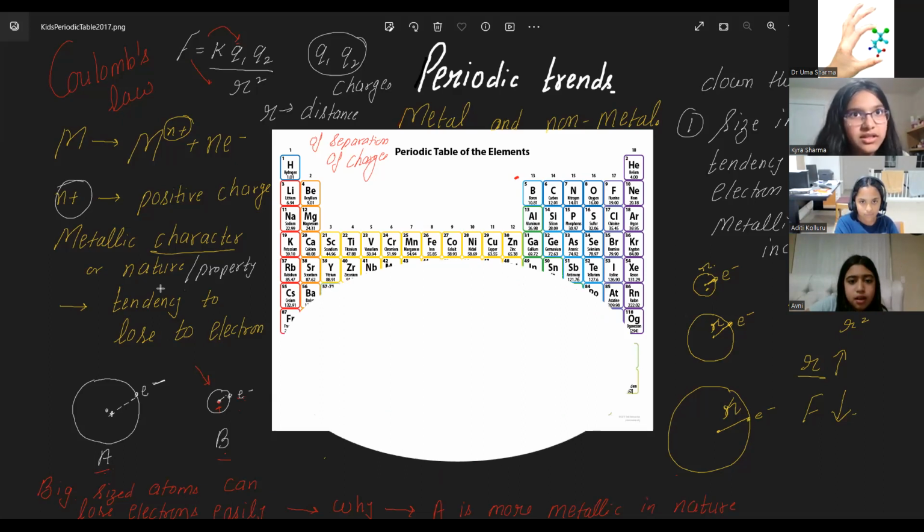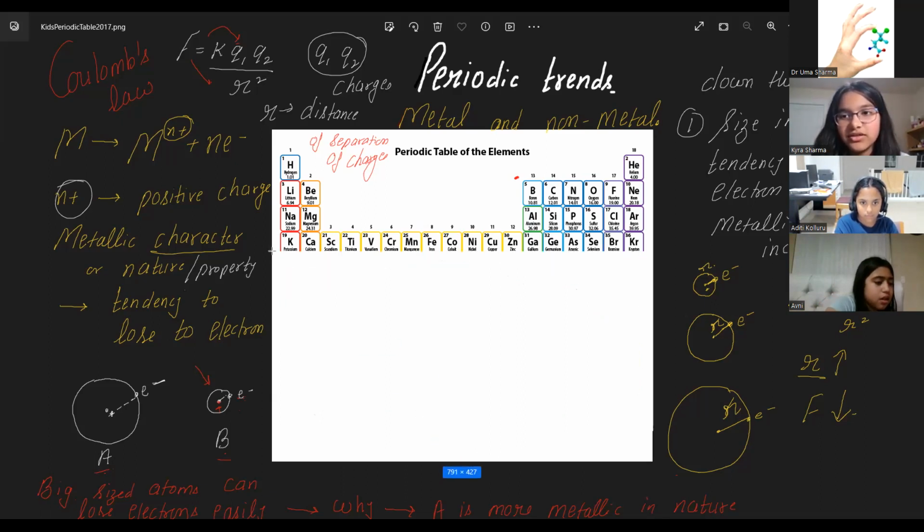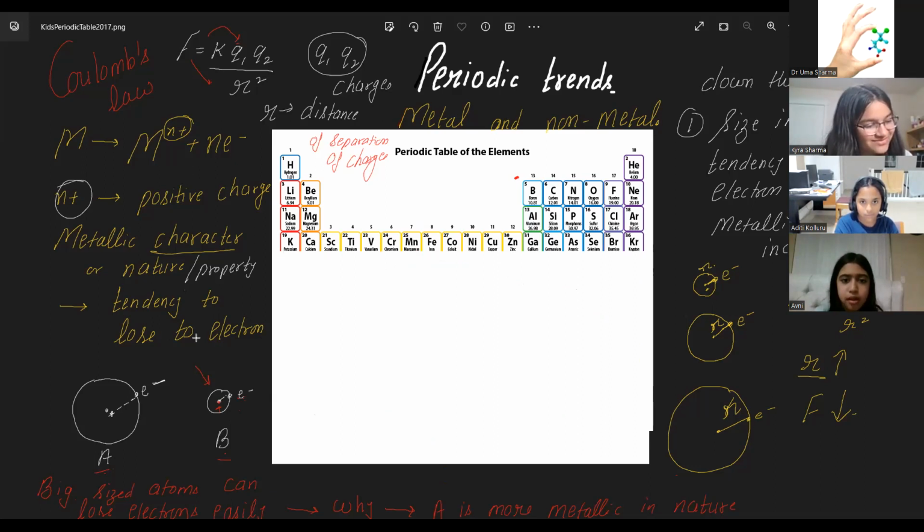Across the period, the atomic size goes more like there's more valence electrons, and I can't remember. Wait, can I look back in the notes? Across the period, valence electrons are more.